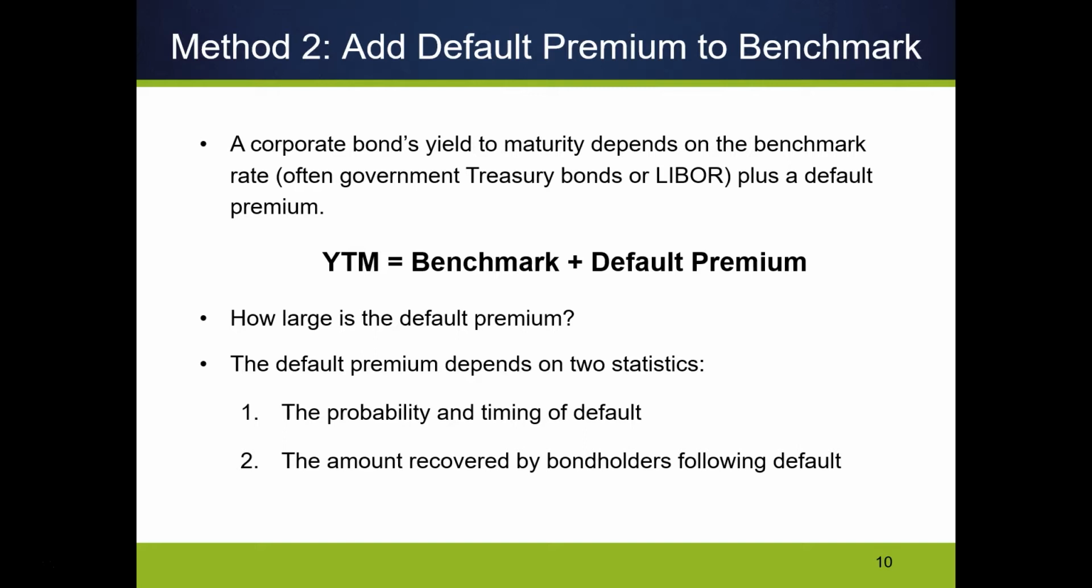So we look at the benchmark rate. What are we going to use for the benchmark rate? We're going to use the risk-free rate of a similar maturity treasury bond. So, treasury if it's US, a local government bond if it's in a country other than the US. All right, so if I have a 10-year bond for UPS, I'm going to find a 10-year treasury bond as my benchmark rate. Then I'm going to try to estimate the default premium.